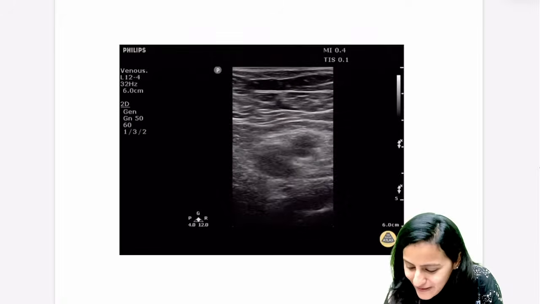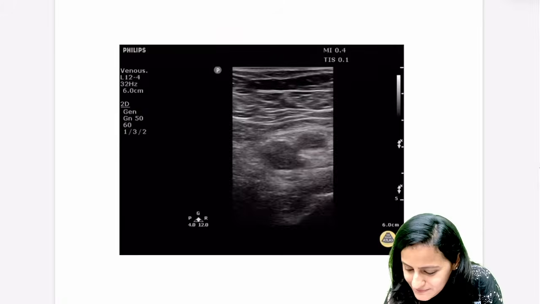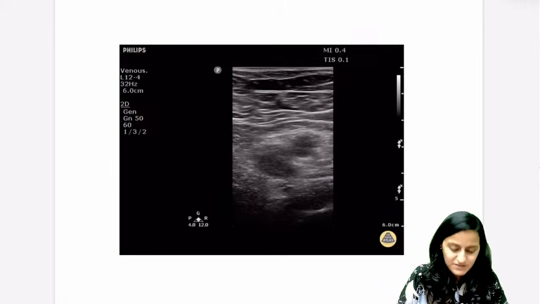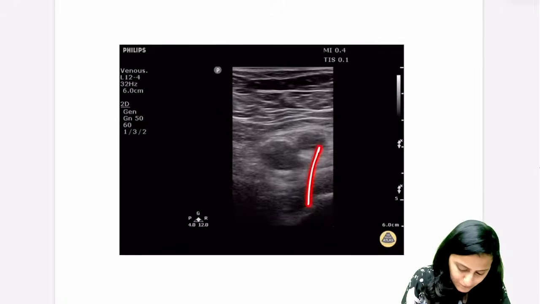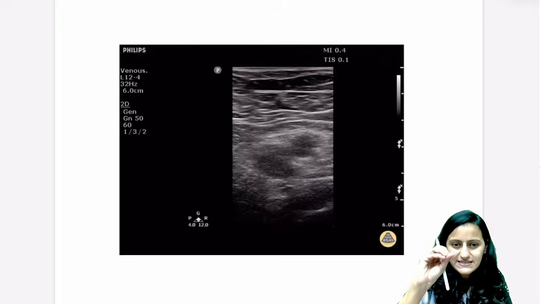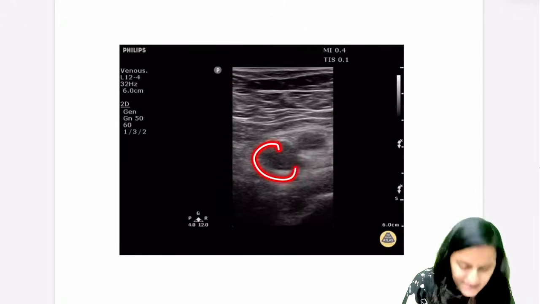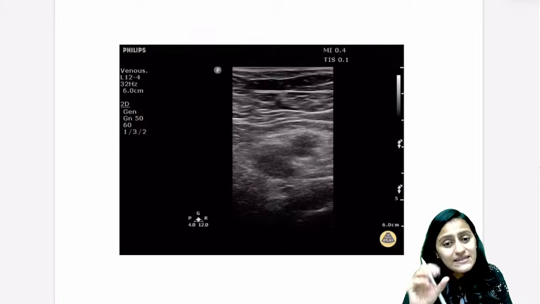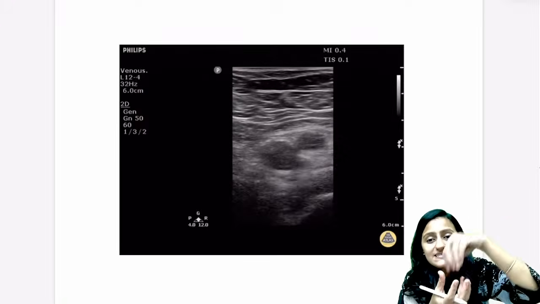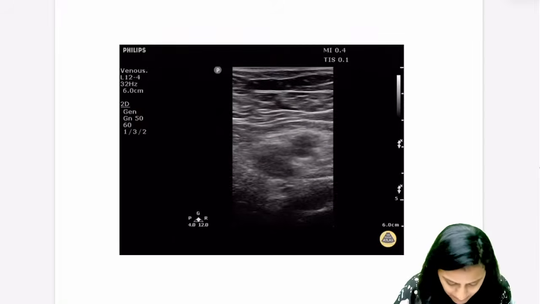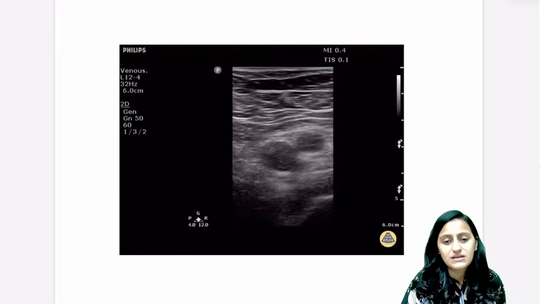Very good. Some of you have identified, Pearl, Prajapati, Rahul, absolutely right. There is DVT. Can you appreciate that there is some pressure जैसा thing आपको दिख रहा है कि ये हम press करने की कोशिश कर रहे हैं. You can see that vessel getting pressed. This vein is not getting compressed. Normally the vein should get compressed. It is not getting compressed because there is something sitting inside that vein, which is a thrombus. थोड़ा echogenic जैसा भी दिख रहा है thrombus.